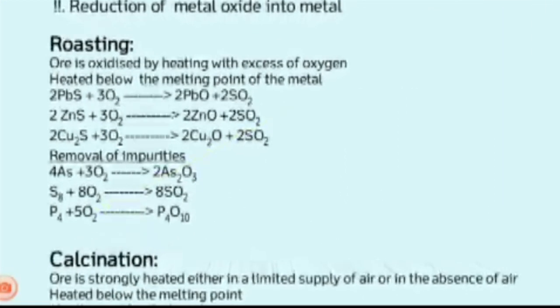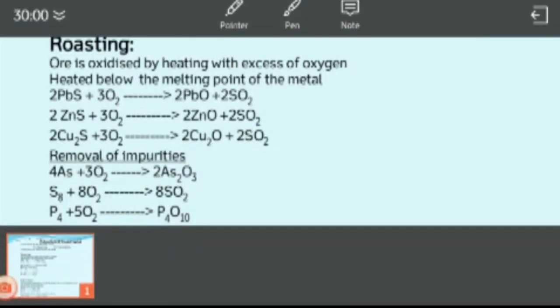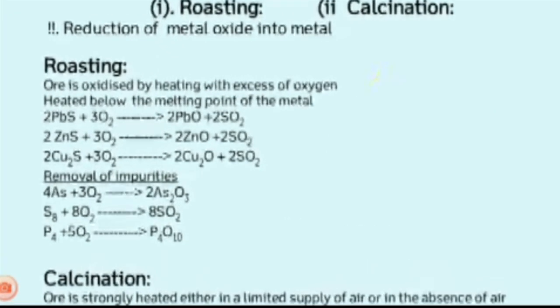Copper sulfide, Cu2S, treated with oxygen forms copper oxide, Cu2O. Here also sulfur dioxide gas is removed. This is the way sulfide ores are roasted.